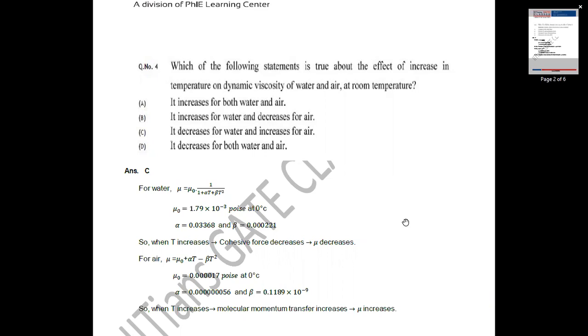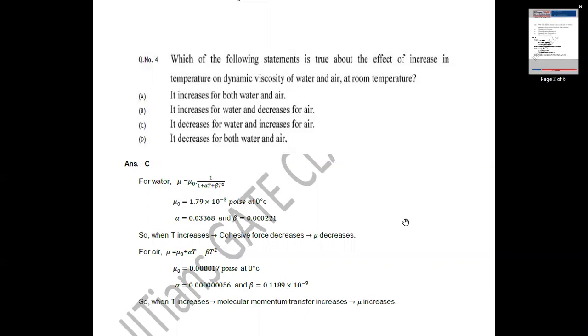We all know that dynamic viscosity depends upon coercive force and molecular momentum transfer. In liquids, for example water, coercive force predominates molecular momentum transfer due to closely packed molecules. As temperature increases, coercive force decreases, thereby dynamic viscosity decreases.